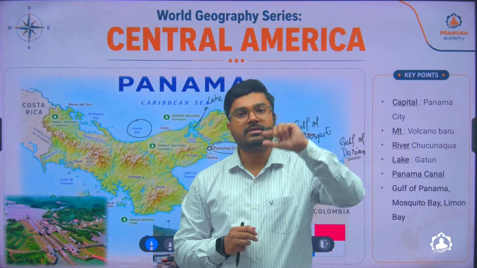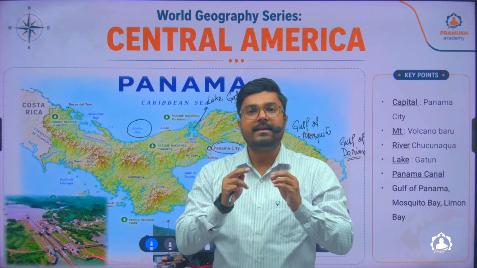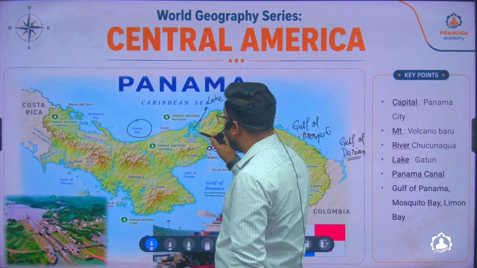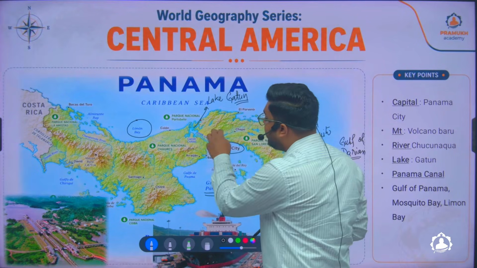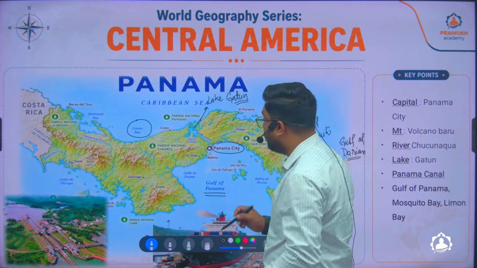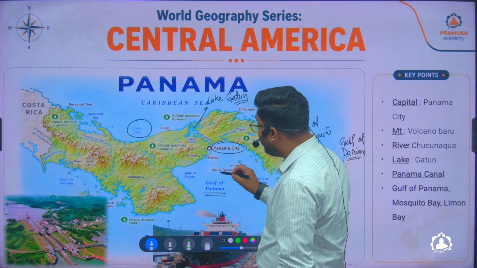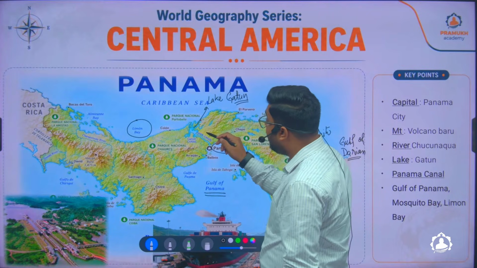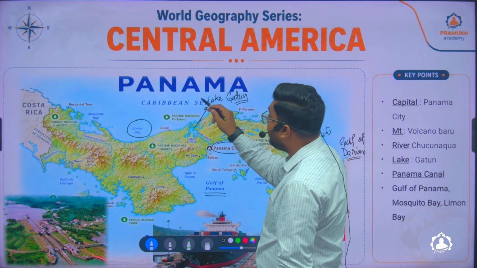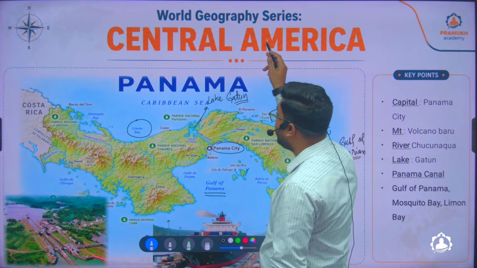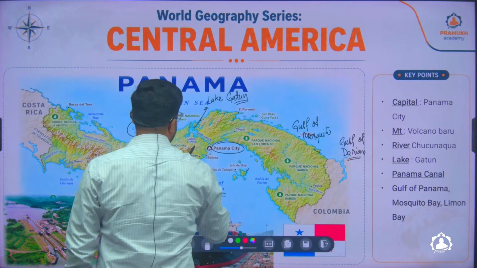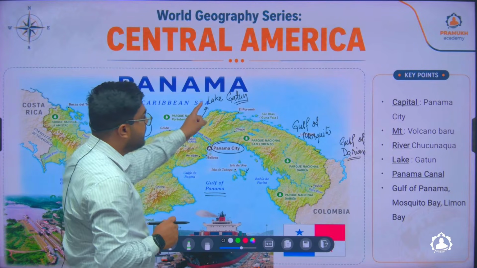Though in the map you will not see, if you look in detail, you'll find a lot of lakes in the Suez Canal. Similarly, in Panama also there is a large lake. It is not only one lake; there are other small lakes here and there. But this is the largest lake, which is called Gatun Lake. So technically, the Panama Canal connects the Gulf of Panama with Gatun Lake. The Gatun Lake connects with Limon Bay. Limon Bay connects with the Caribbean Sea, and the Caribbean Sea connects with the Atlantic Ocean. So this is the popular Panama Canal and the Lake Gatun.